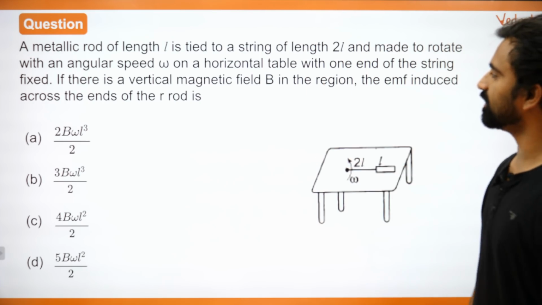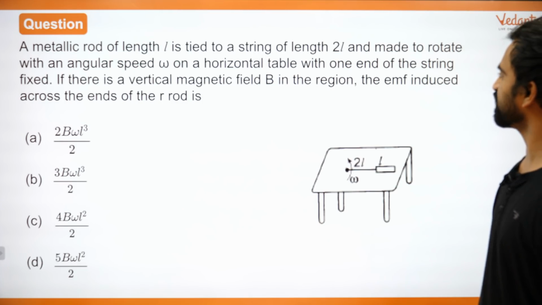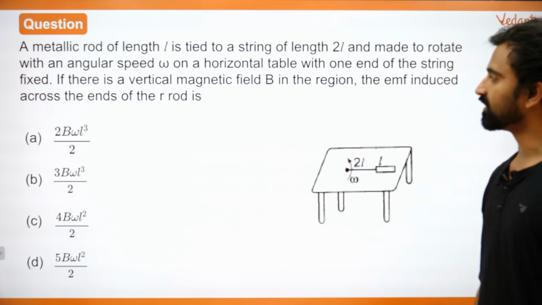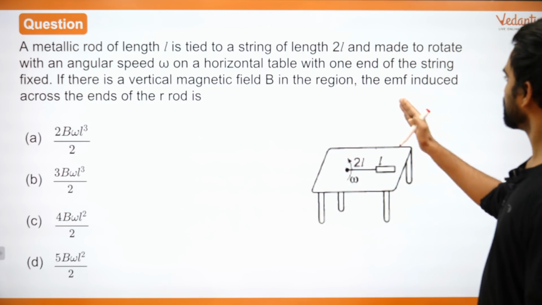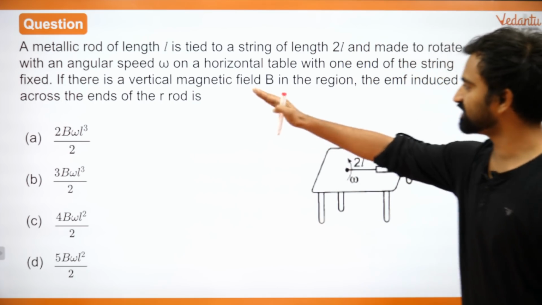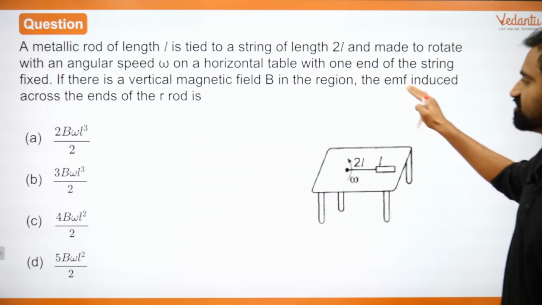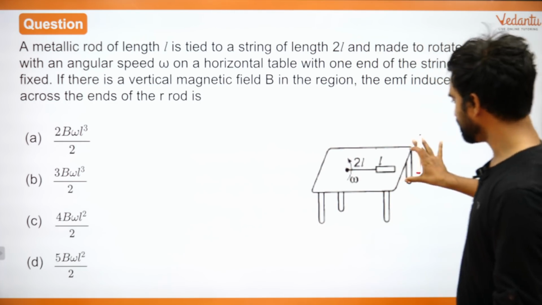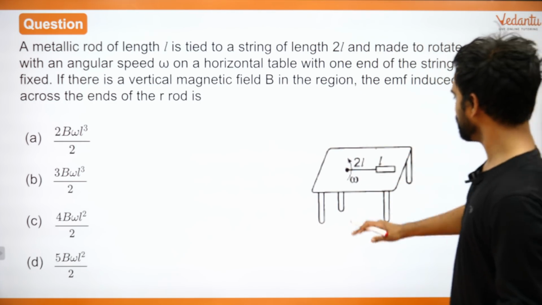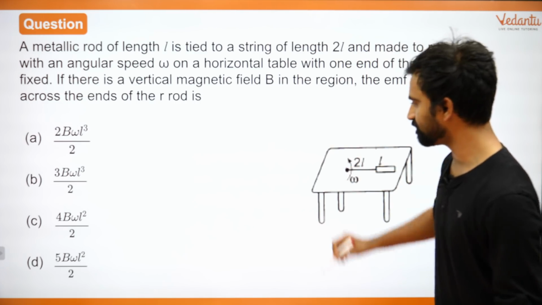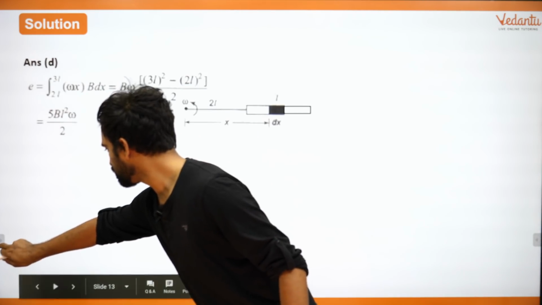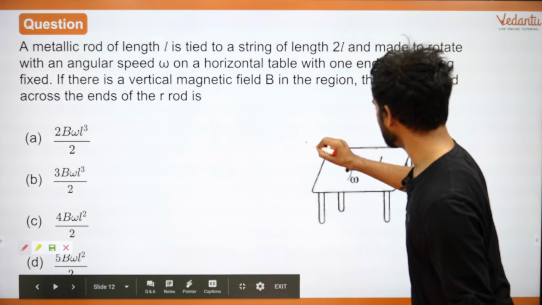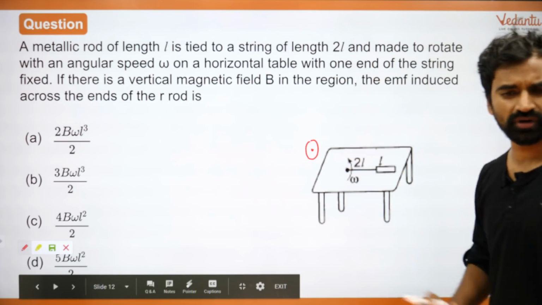Anyway, so a metallic rod of length L is tied to a string of length 2L and made to rotate with an angular speed of omega, right? On a horizontal table with one end of the string fixed. If there is a vertical magnetic field B in the region, the EMF induced across the end is. Very typical question. This is the table, right? And there is a vertical magnetic field here. Going up or going down doesn't matter.